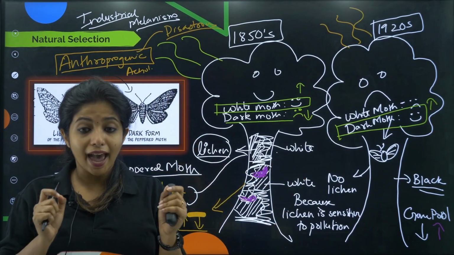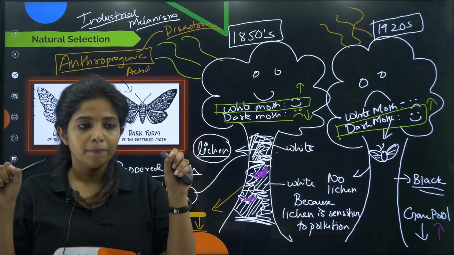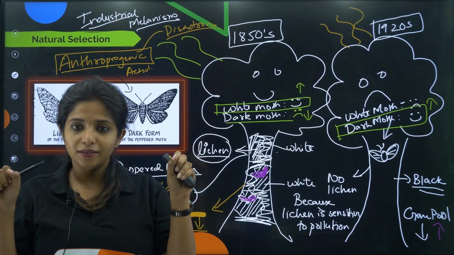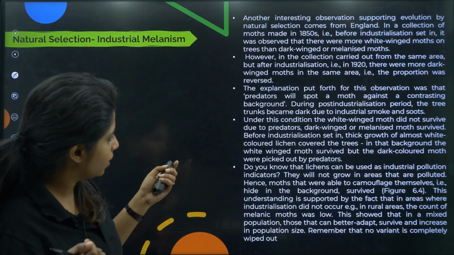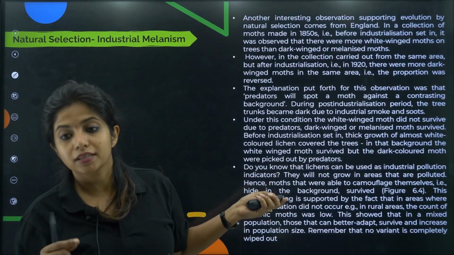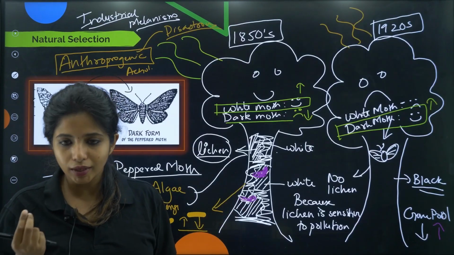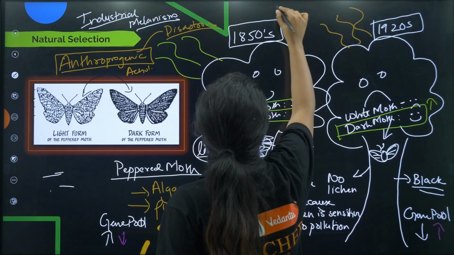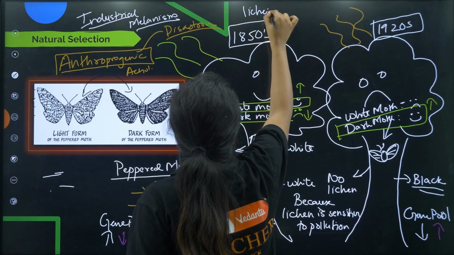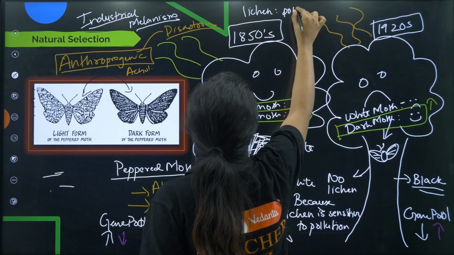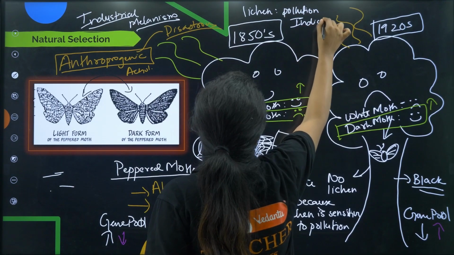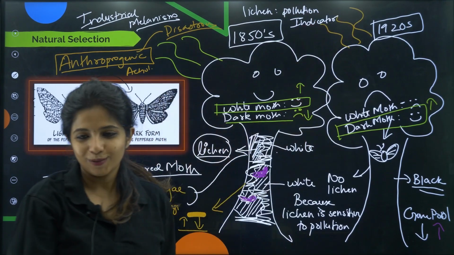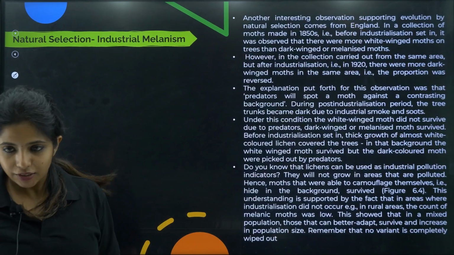So isn't it acting as an indicator? Industrial pollution indicators, they are acting as indicators. Please remember, I'll write it over here: lichen is a pollution indicator. Okay, now let's read it once.